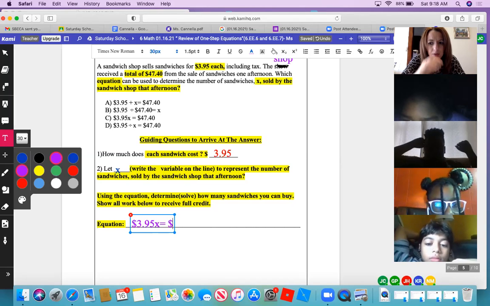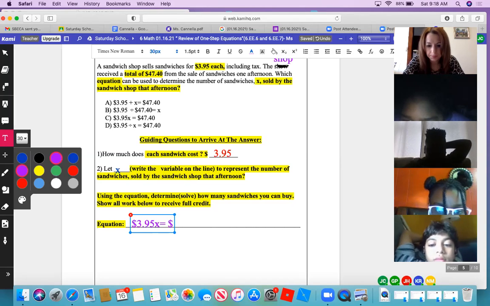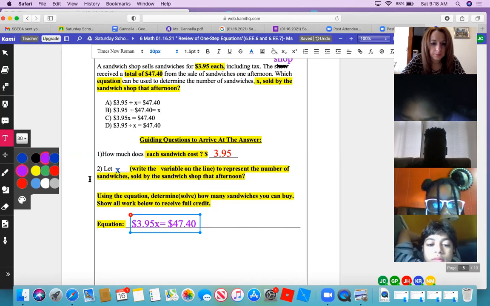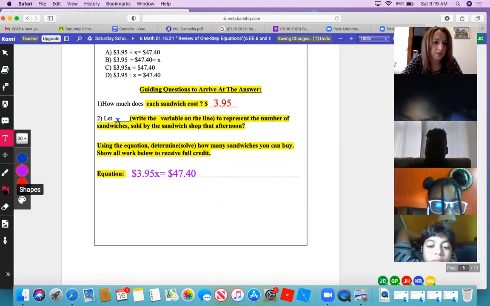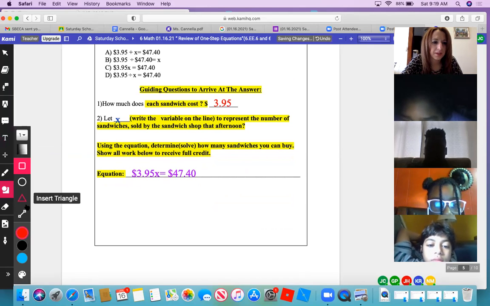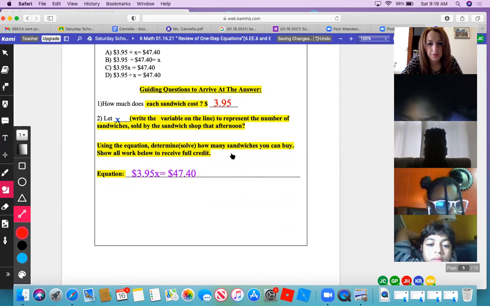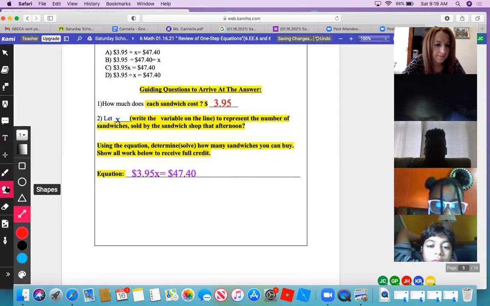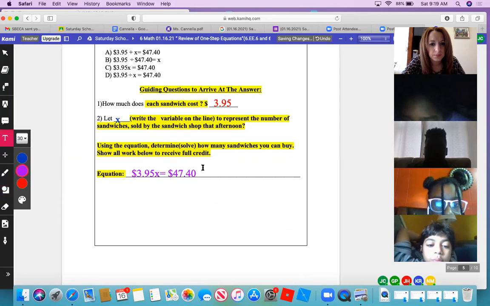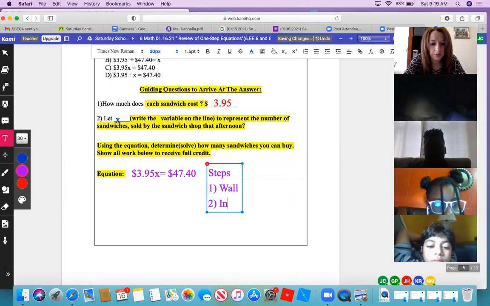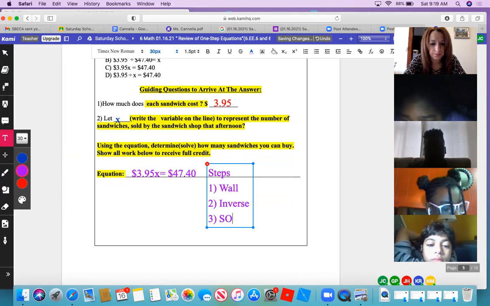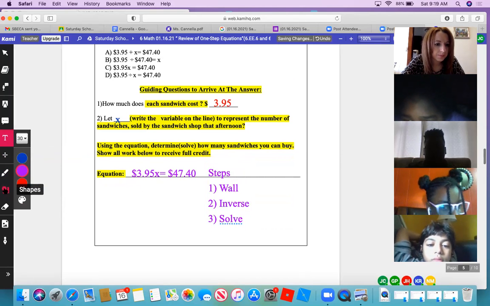Tori, you want to pick up? Thank you, Justin. $47.40. Okay, great. Now we're going to solve the equation, then do a 3-line check. So how is this supposed to look for the 3-line check? For the equation, sorry, we have to do the wall method. Okay, so step 1, okay. Then what? Tori, then what, sweetheart?